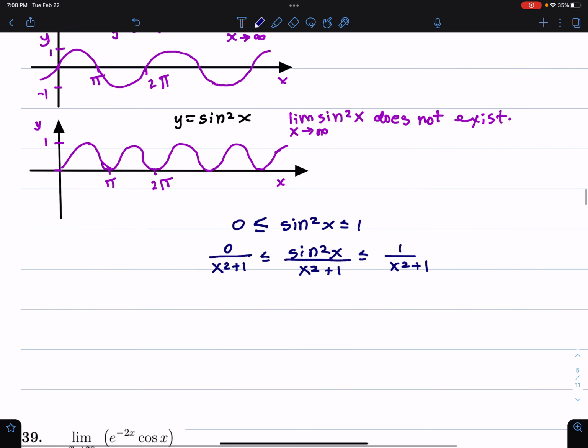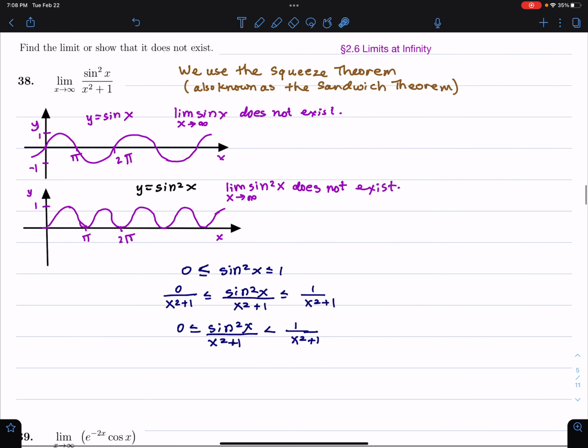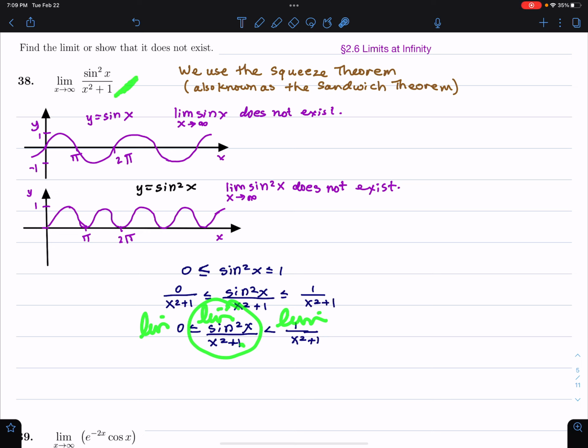Now, sine squared x is sandwiched between two functions which I feel I can really get a handle on. I can find these limits. What is not allowed, we're not supposed to say, okay, I'll put the limit here. What's wrong with that? Why can't I do that? Because we don't know that this limit even exists. So that's not allowed. You might get the answer right on a multiple choice test, but mathematically that's not correct, because unless someone told us that this limit exists, we don't know this limit exists. So I'm not going to do that. And that's not the squeeze theorem.